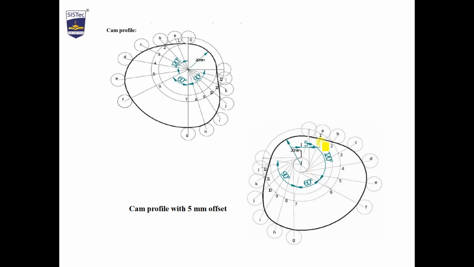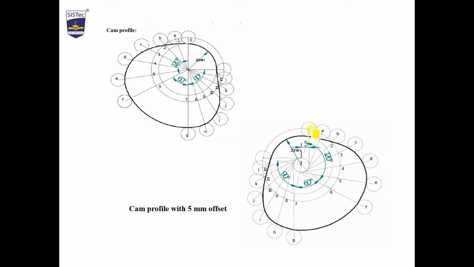First line is this. Second, 1 point tangential, 2 point tangential, 3 point tangential, 4 point tangential, 5th point tangential and 6 point tangential. Similarly 7, 8, 9, 10, 11, 12. All these lines will be tangential to the offset circle.